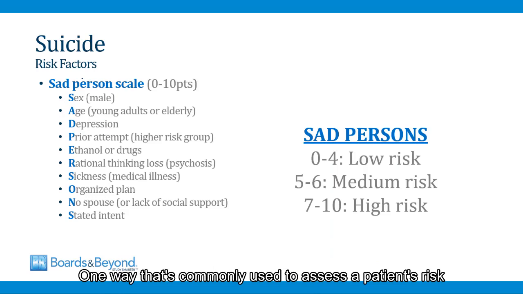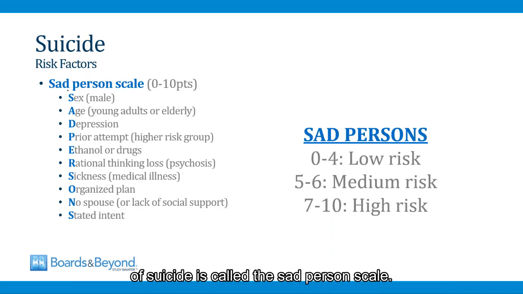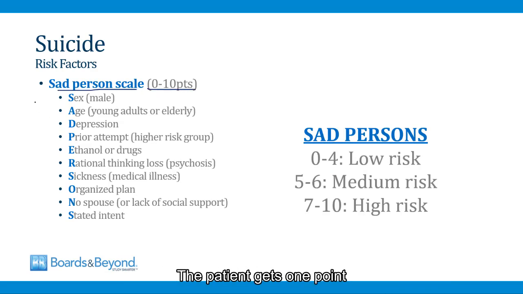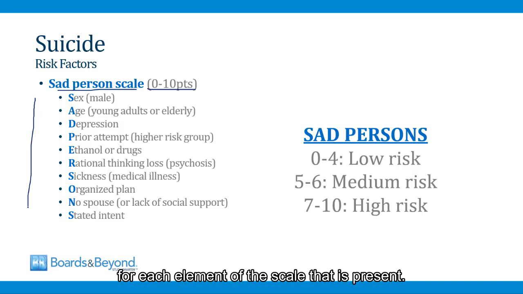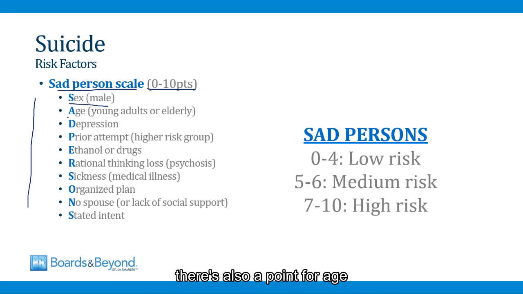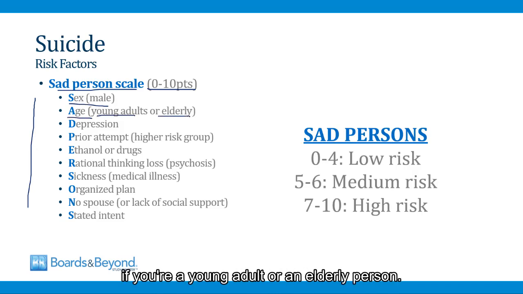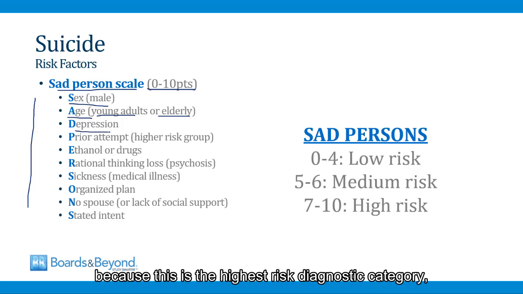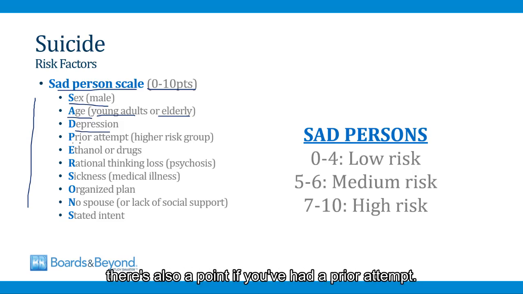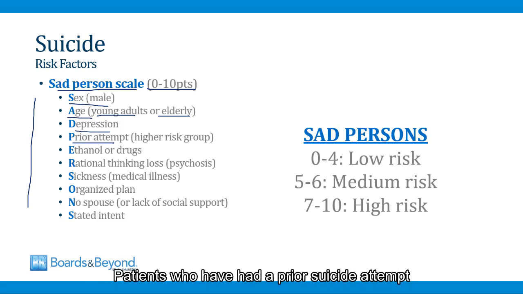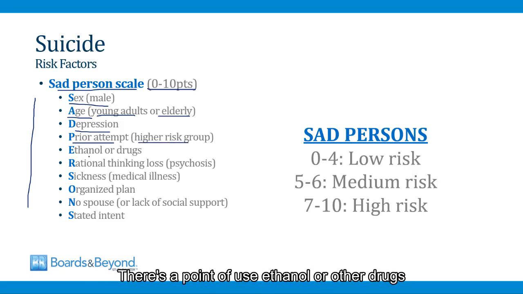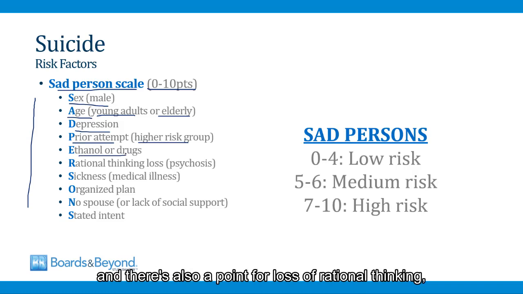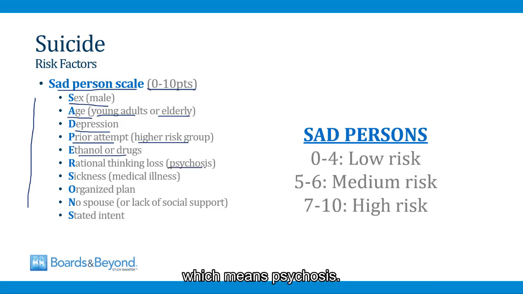One way that's commonly used to assess a patient's risk of suicide is called the SAD person scale. It's a point scale that goes from 0 to 10. The patient gets 1 point for each element of the scale that is present. There's a point if you are male because males are at higher risk for suicide. There's also a point for age if you're a young adult or an elderly person. There's a point if you carry a diagnosis of depression because this is the highest risk diagnostic category. There's also a point if you've had a prior attempt. Patients who have had a prior suicide attempt are a very high risk group. There's a point if you use ethanol or other drugs, and there's also a point for loss of rational thinking, which means psychosis.